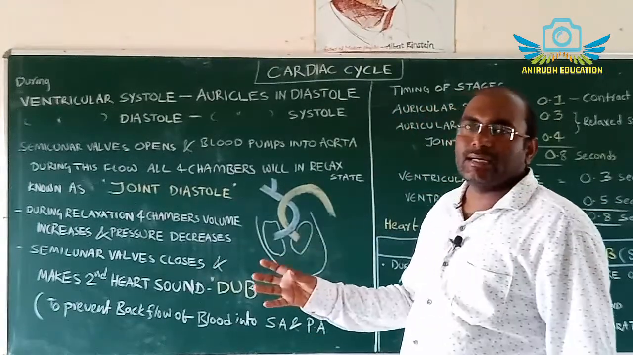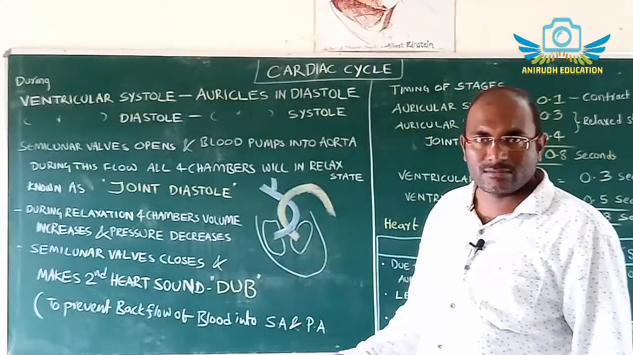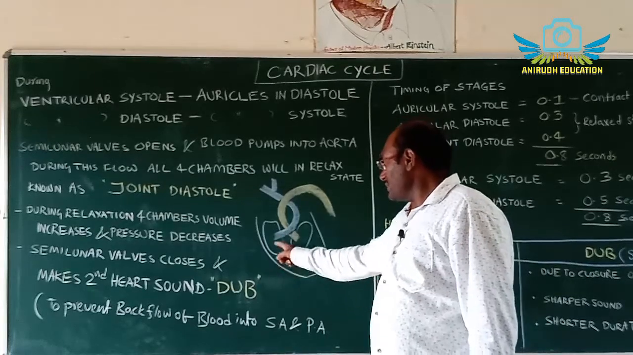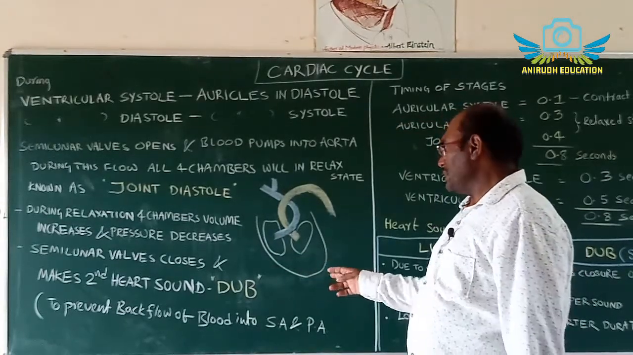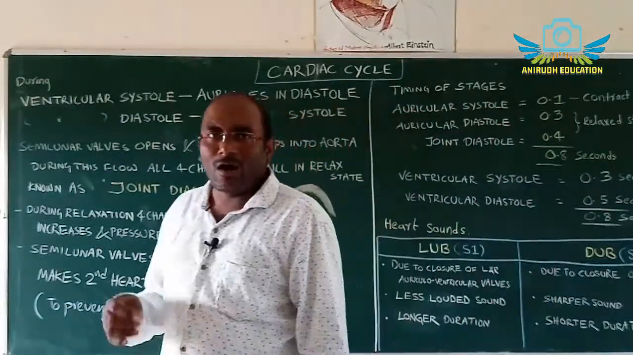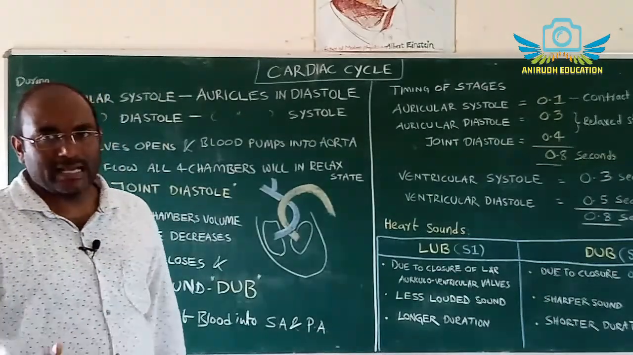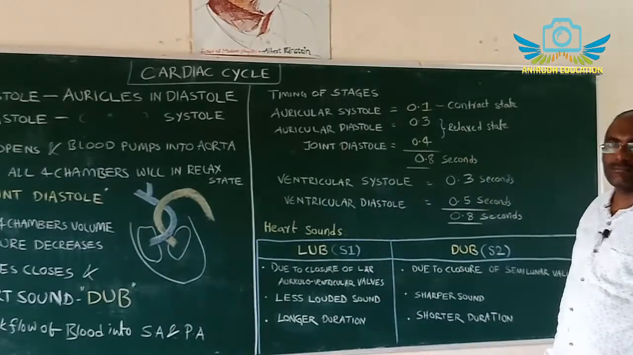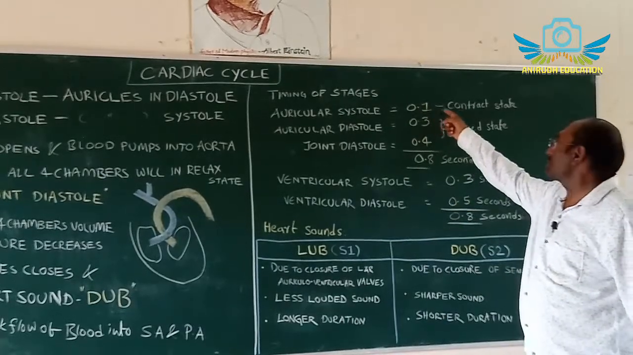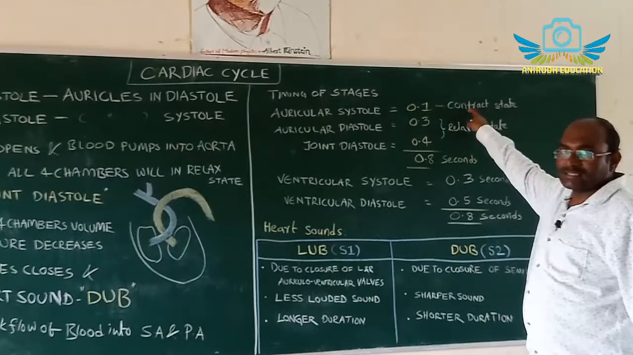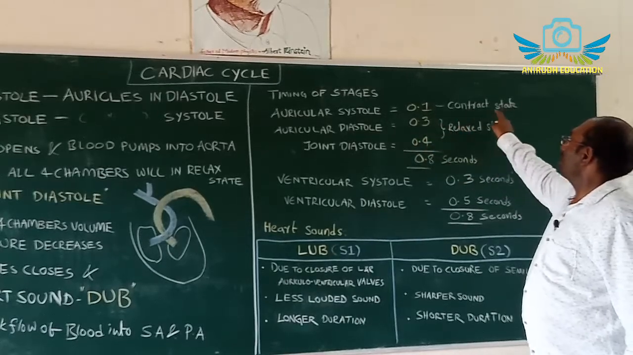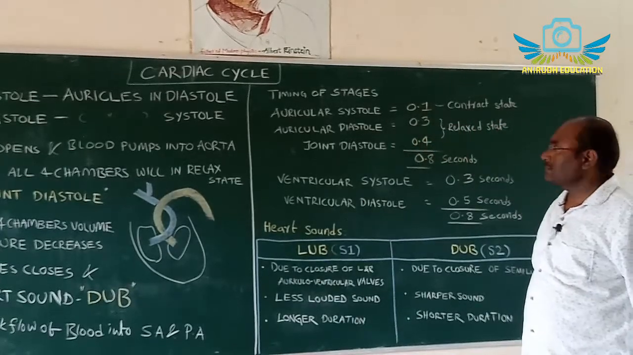So why are the semilunar valves closed? To prevent the re-entry of the deoxygenated blood into the right ventricle. To prevent backflow, the semilunar valves close. Now, how much time is taken for these actions? Auricular systole means contraction of auricles. It will take 0.1 second. So the auricles are in a contracted state for about 0.1 second.